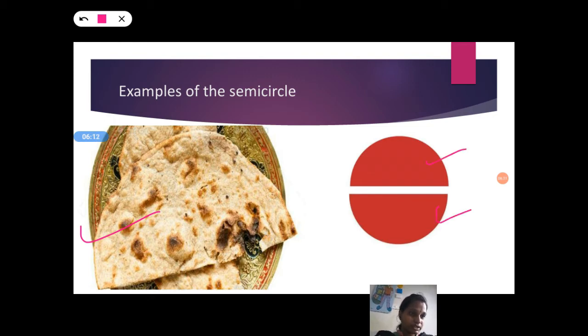When we join these two semicircles, it comes in the shape of a circle. Children, you should identify the objects in your home that are in circle and semicircle shapes, and tell your parents the shape of those objects. Okay.